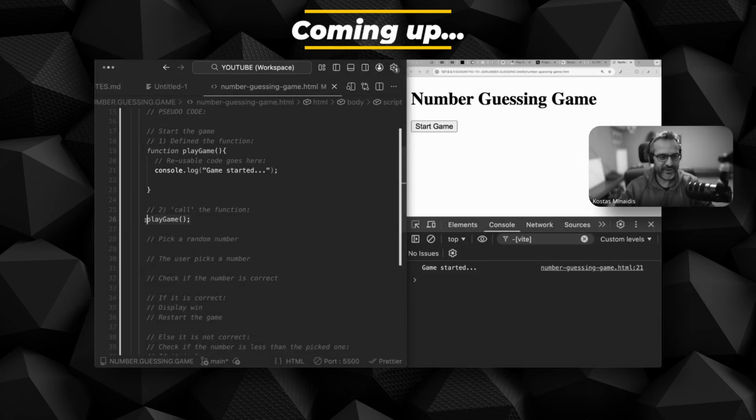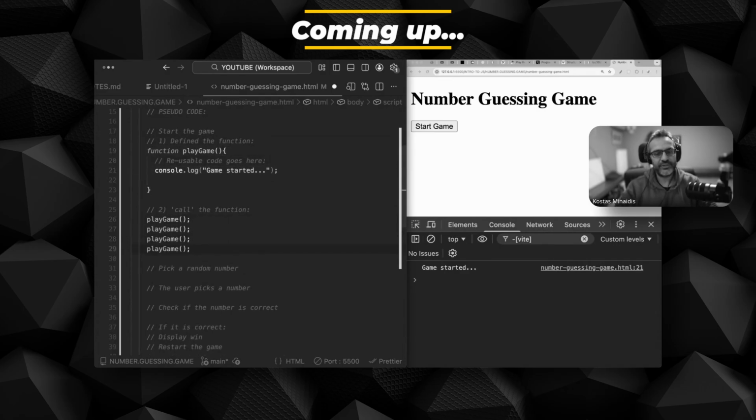So now every time in your code that you run this command, play game parentheses, we say that you're calling a function. And you can see right now, when I call the function, it finds the function and it runs the code. If I run this function again, 4 times, the code will be reused 4 times. JavaScript went here and it ran this code 1, 2, 3, 4 times from the start.